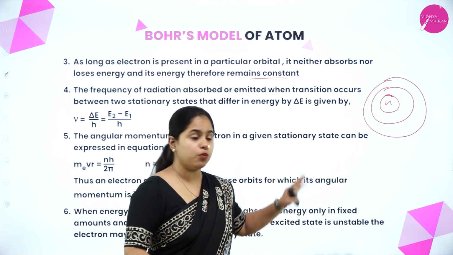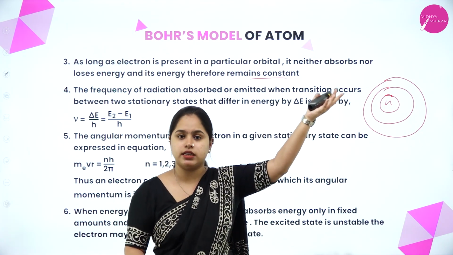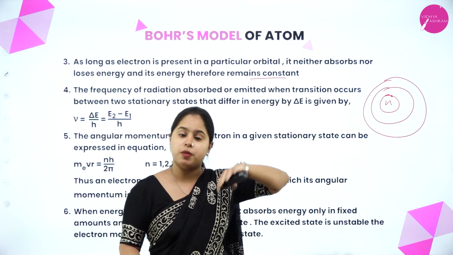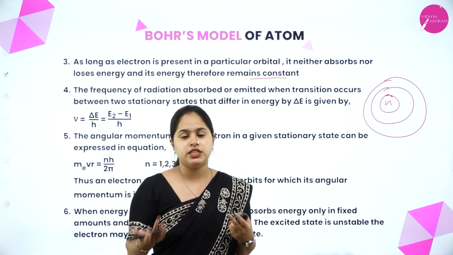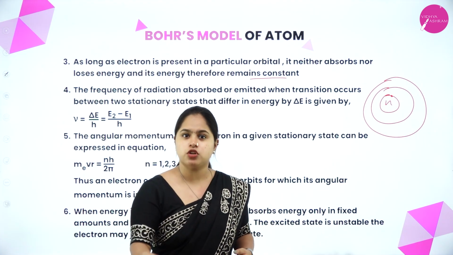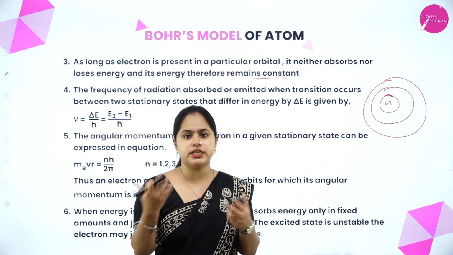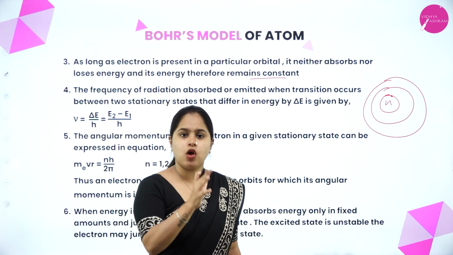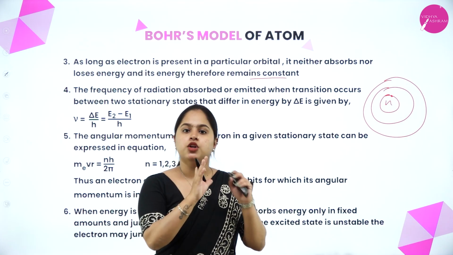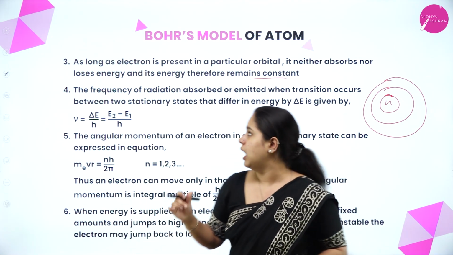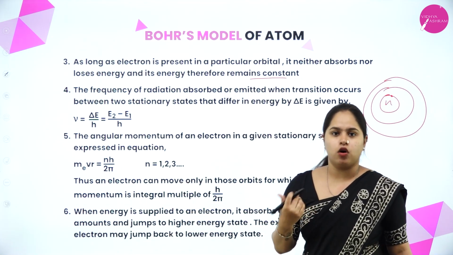energy. But when it moves from a lower energy level to a higher energy level, or when it moves back from a higher energy level to a lower energy level, there will be a change in energy, that is, an emission or absorption taking place. So as long as it is present in one particular orbit, it is not moving anywhere, no energy change will take place and the energy will therefore remain constant.